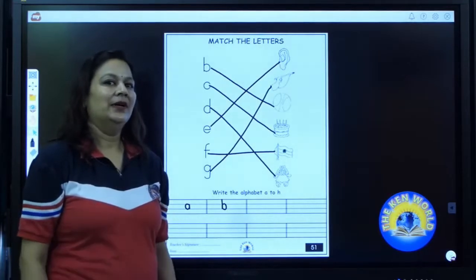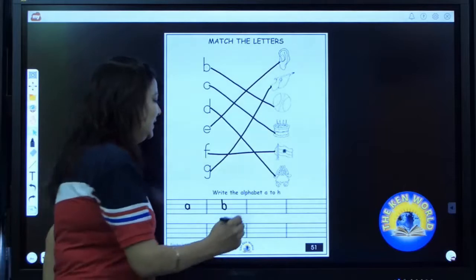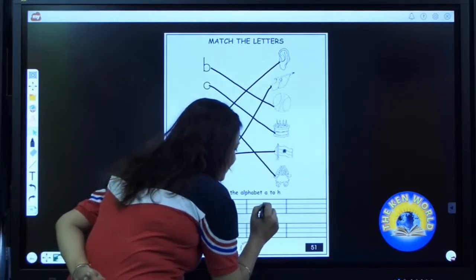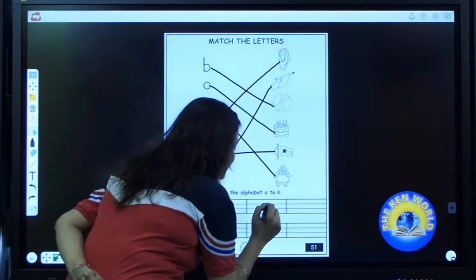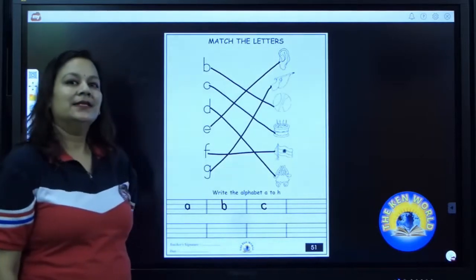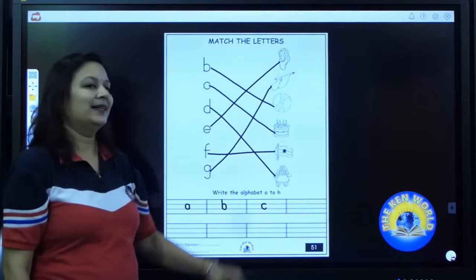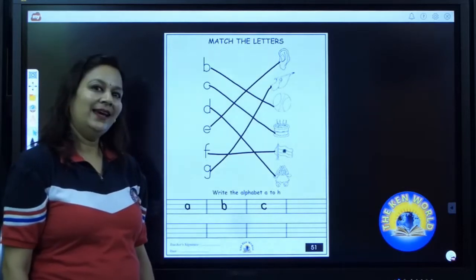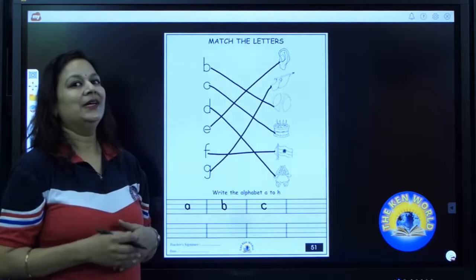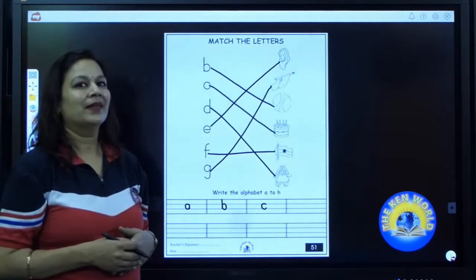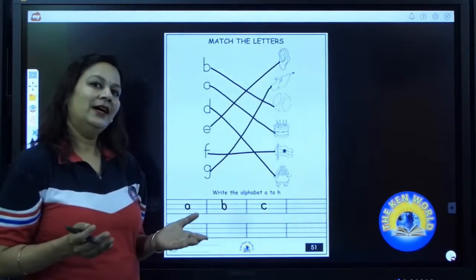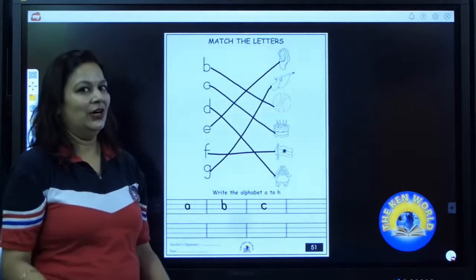Good job. Now what comes after B? C. C says K. C as in cake. Now it's your turn to write C. Have you all done? Great job.